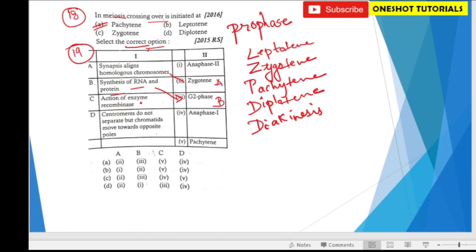Action of enzyme recombinase, where recombination occurs, it occurs in pachytene. And centromere does not separate, but chromatids move to opposite poles. Therefore, chromatids do not separate in anaphase 1. So the correct sequence is 2, 3, 5, and then 4. Option A. Moving to the next question.